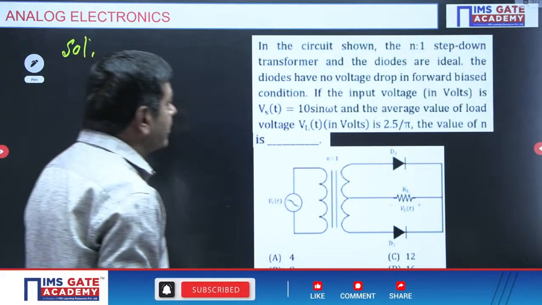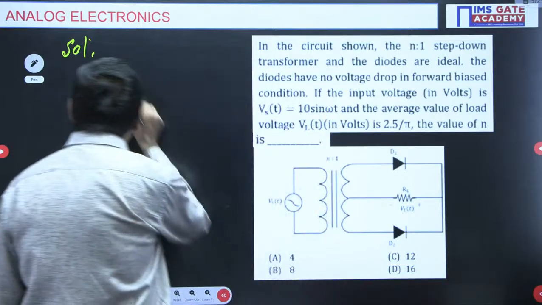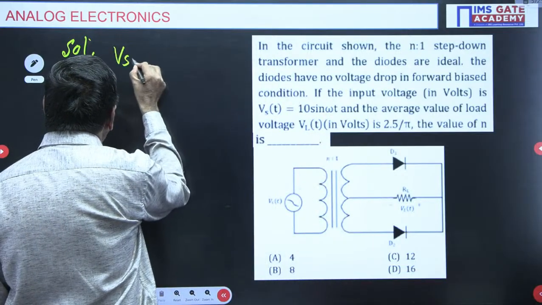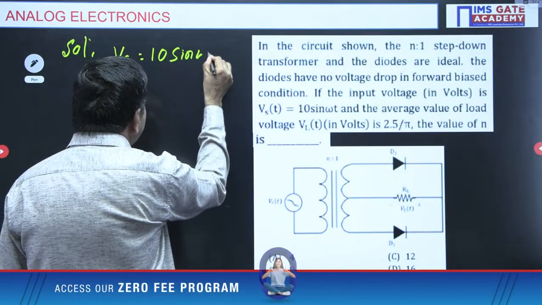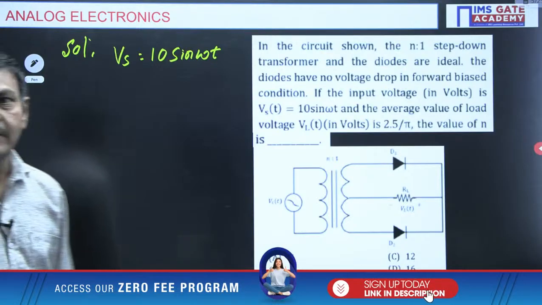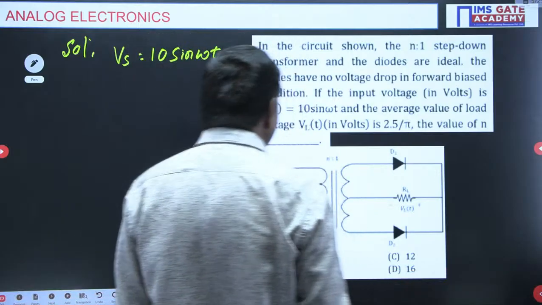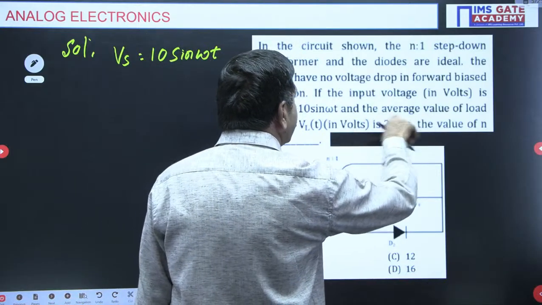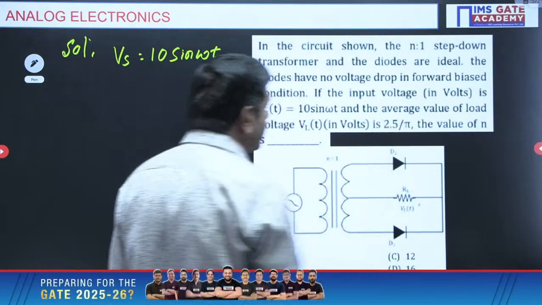The input voltage is given, source voltage Vs equal to 10 sin omega t is given in the problem. That much value is given here now. And also here, average value of the load voltage VL of t is given as 2.5 by pi.